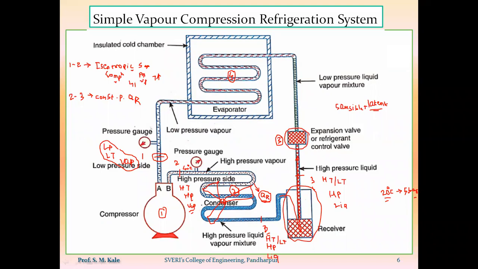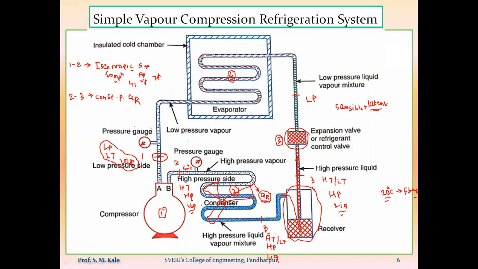The process carried out in that expansion valve is called the isenthalpic expansion process. Because of this isenthalpic expansion process, the pressure of that liquid refrigerant changes from high pressure to low pressure, or from condenser pressure to evaporating pressure.